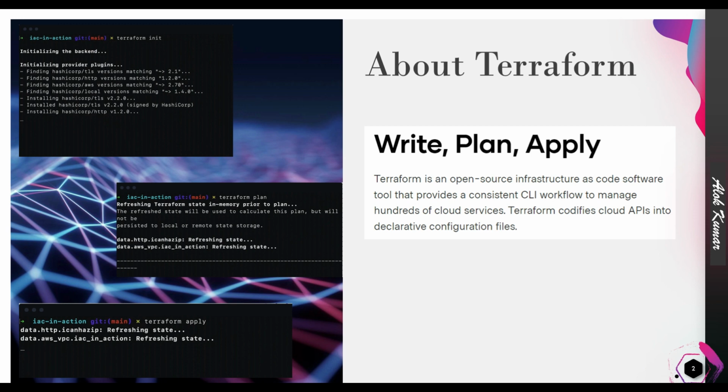Terraform gives you the plan, and after that, when you agree that the plan looks good, you apply that written code to the environment to build the architecture. That's why it's called infrastructure as code, IaC. So using the CLI, you can manage hundreds of cloud services.